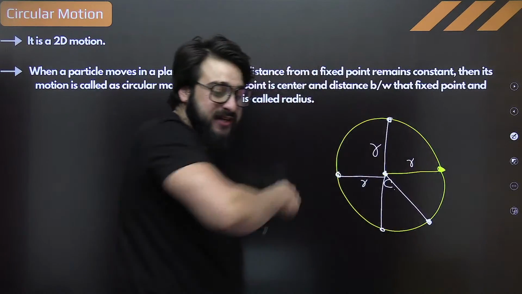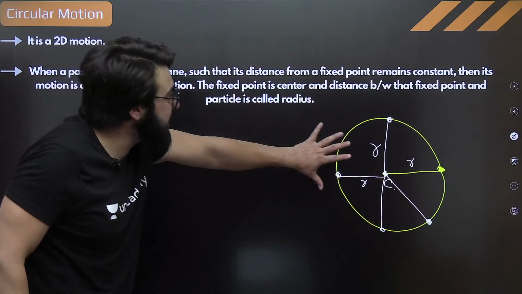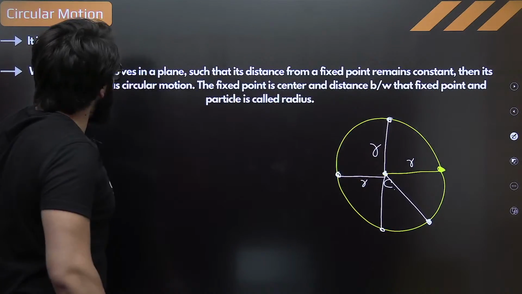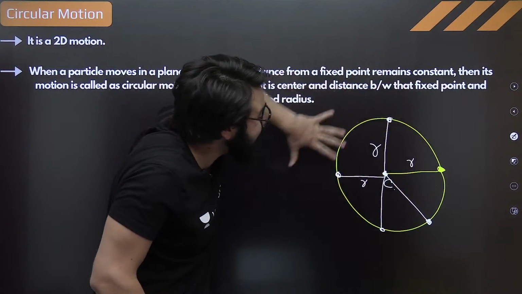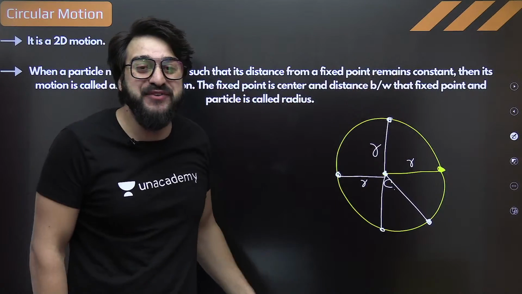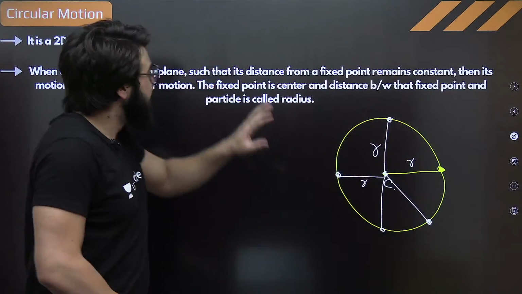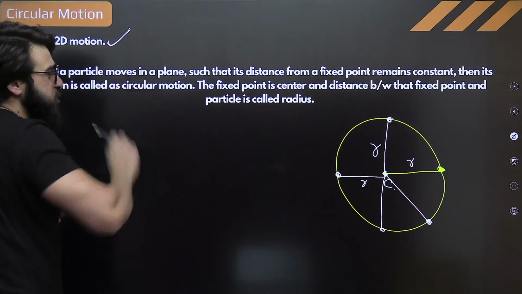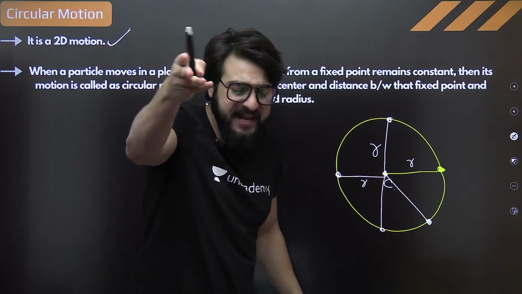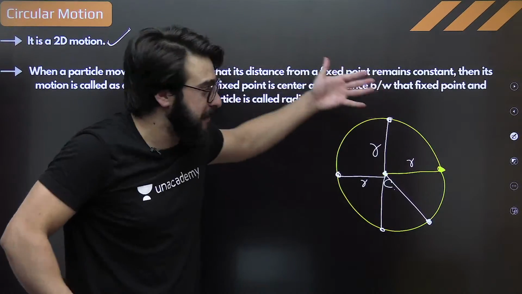If you move in this circle, okay? Then we say its motion is called the circular motion. So in that case, this particle is basically moving in a circle. A very simple definition. First of all, it's a two-dimensional motion because two of its coordinates are changing, x, y over here. This is moving in xy plane, okay?